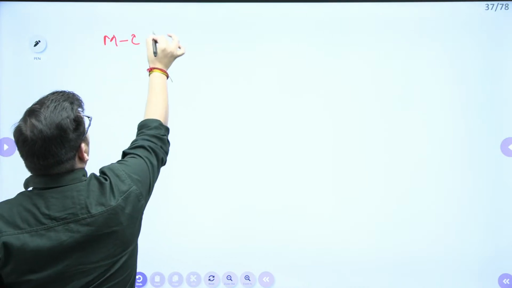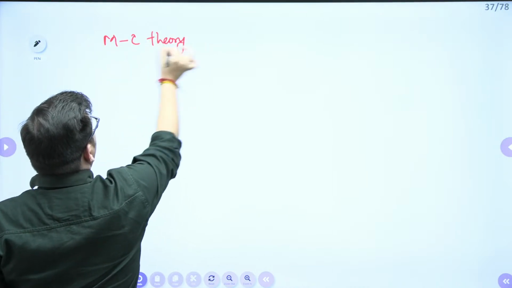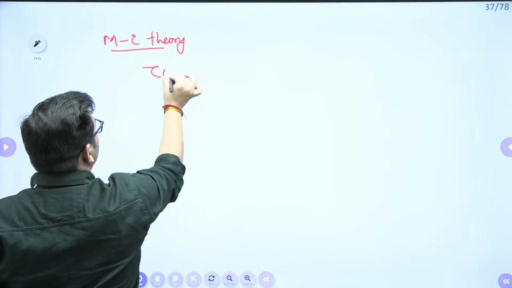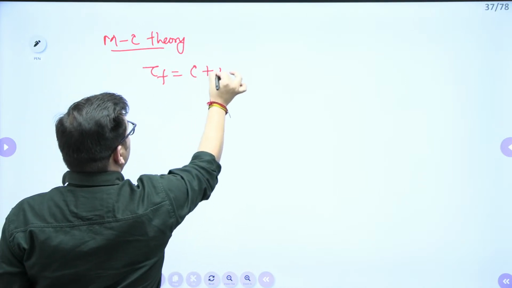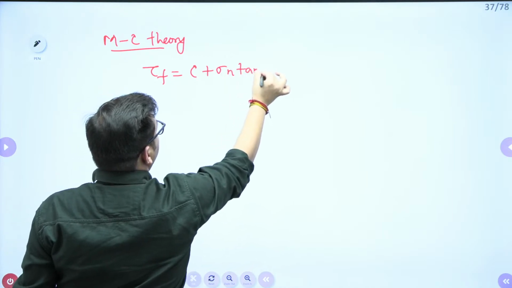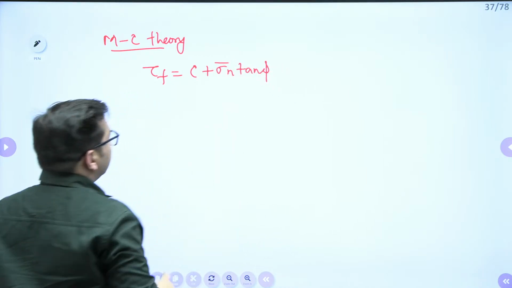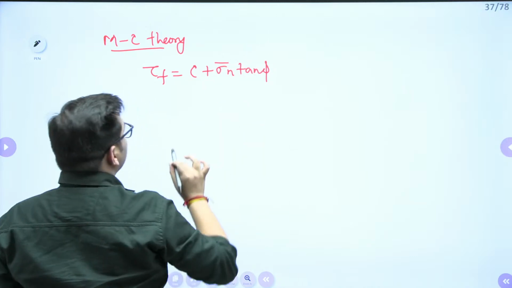By Mohr-Coulomb theory we know that the shear strength of soil is equal to c plus sigma n bar tan phi. This is nothing but your normal effective stress, right?